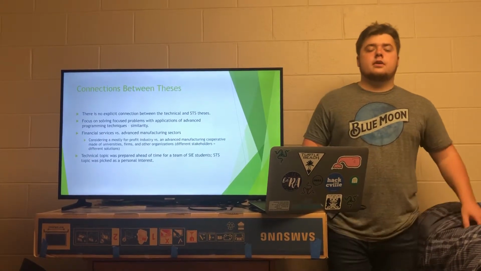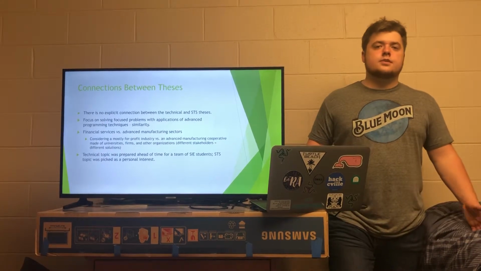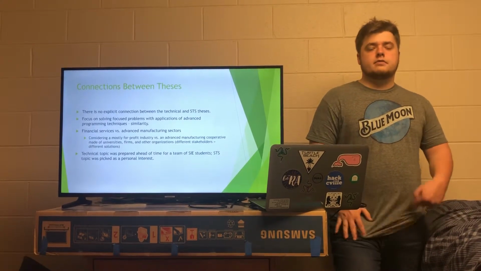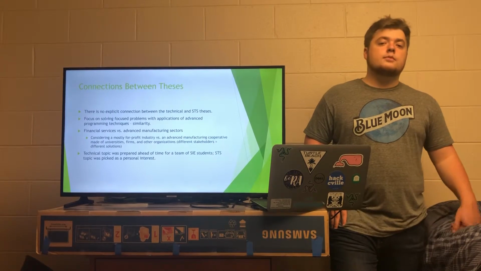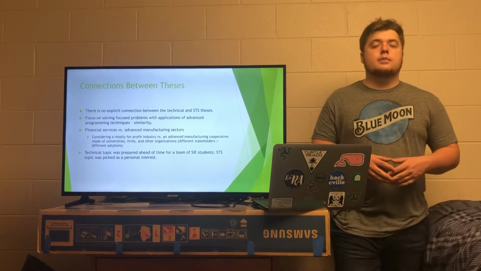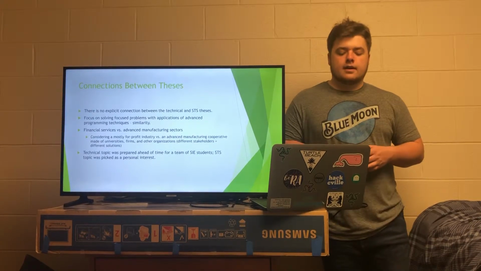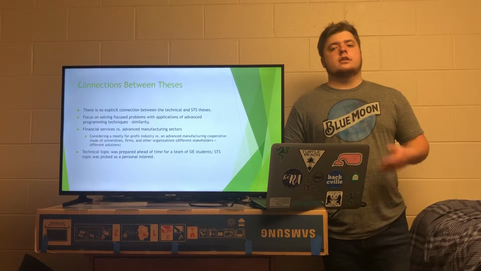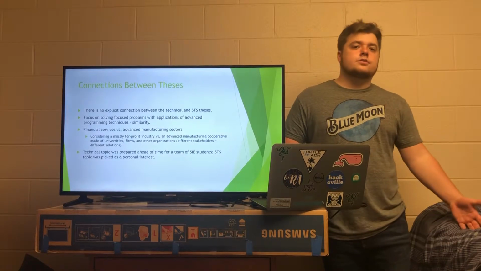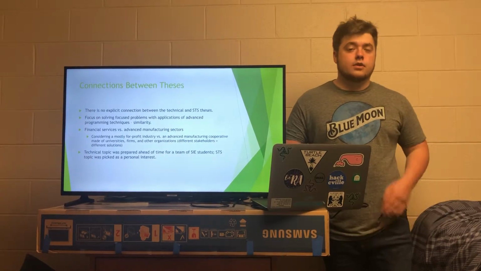So like I touched upon earlier, there's no real connection between these theses. One is a personal interest that I explored myself. The other was an assigned project that I came to appreciate, but that I worked on with a bunch of other students in the interest of a client. But there is a connection in that they both leverage advanced technological solutions to help solve age-old problems in a variety of industries.